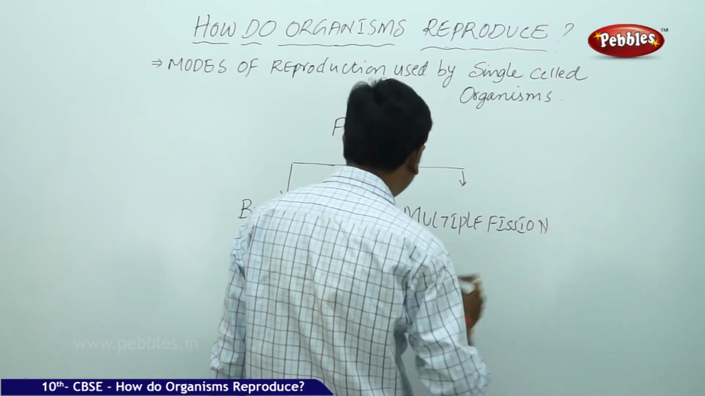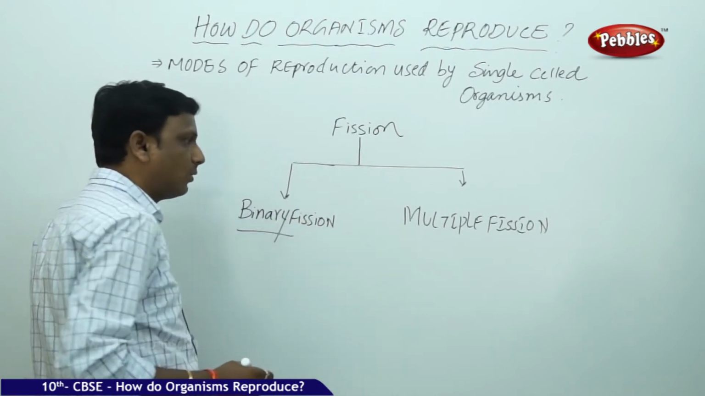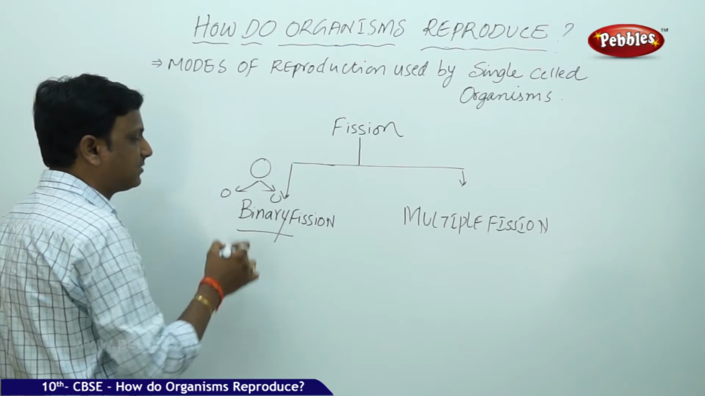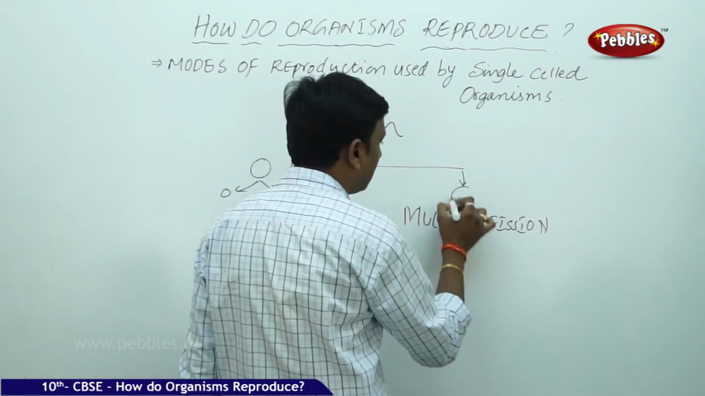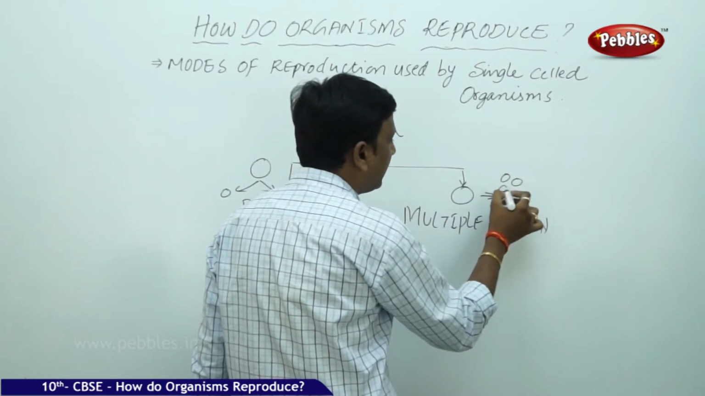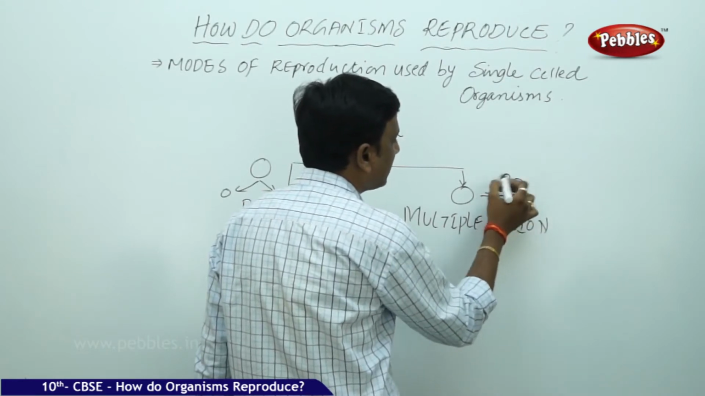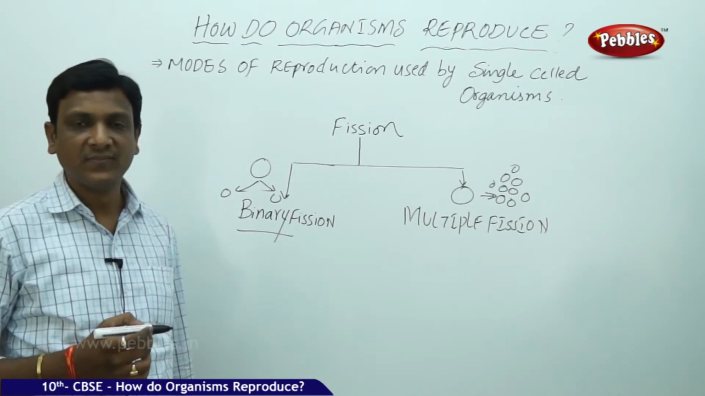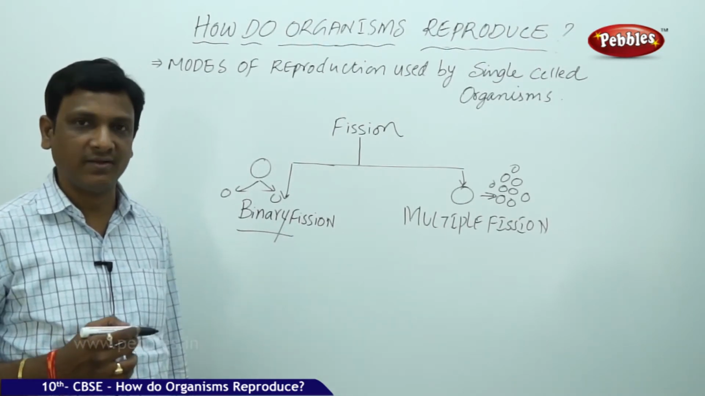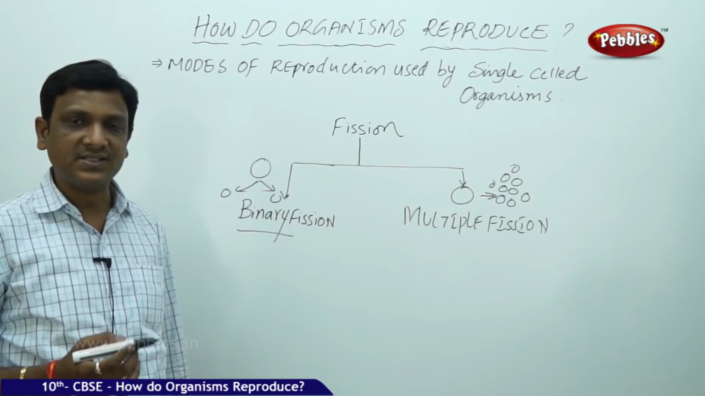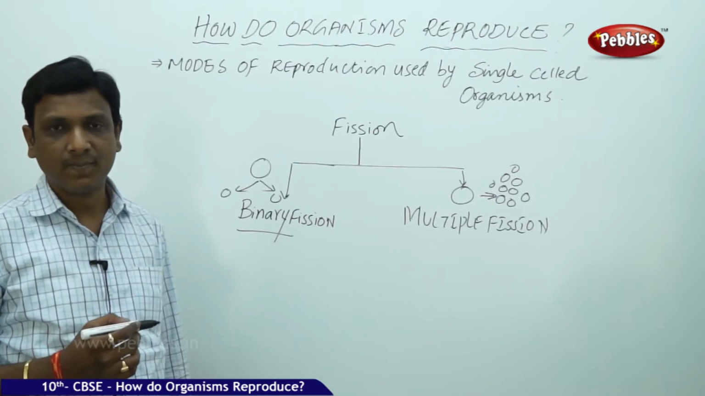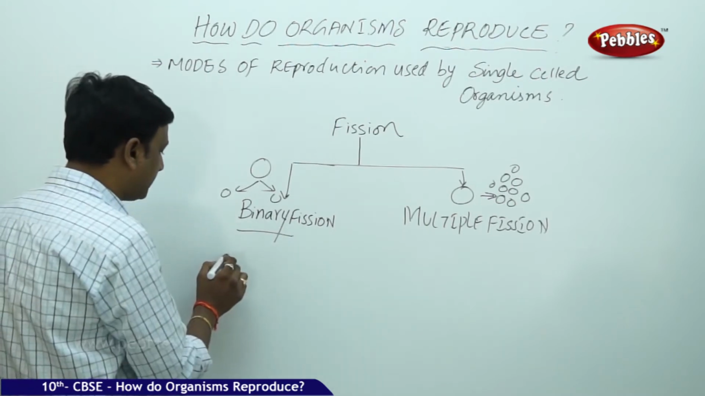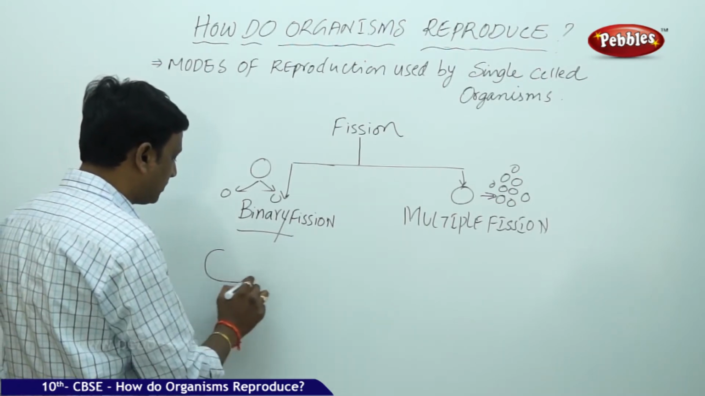The name itself tells us: in binary, one cell divides into two daughter cells, that is binary fission. In multiple, one cell divides into many daughter cells, this is called multiple fission. Here cell division takes place, at the cellular level. That means the cell divides, very simple. This is the very simplest form of reproduction. Bacteria is an example for binary fission.